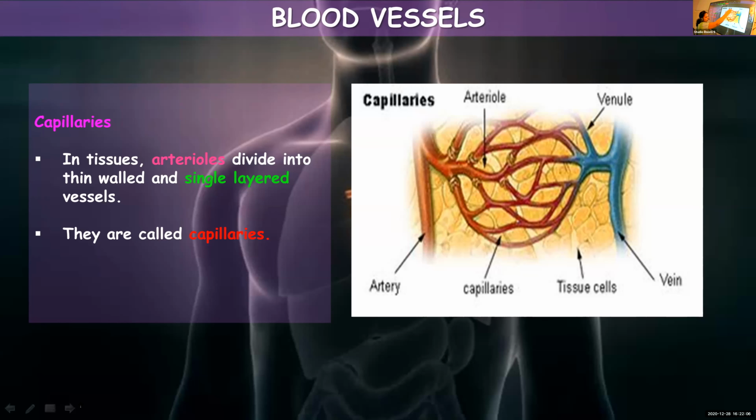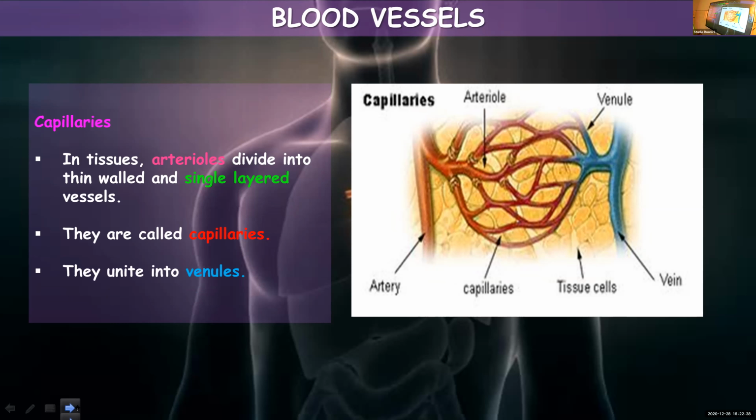So those capillaries from the tissues will unite. First they form venules, then they will join veins. That network of minute blood vessels you call capillaries. They connect arteries and veins. Those minute blood vessels present between the artery and veins are called capillaries. So in tissues, artery will branch into arterioles, and they form minute, thin-walled, just one cell thick blood vessels called capillaries.